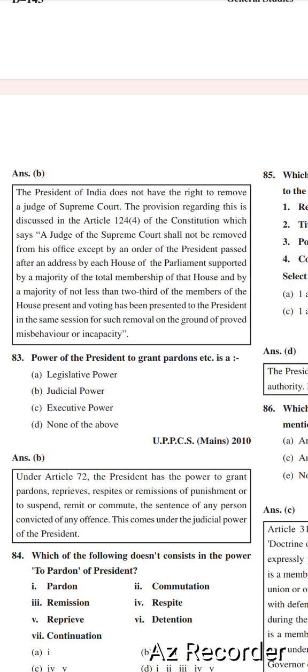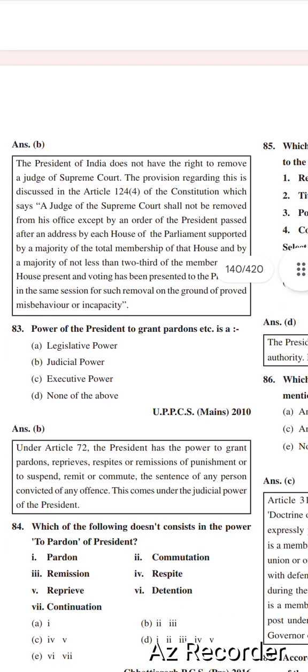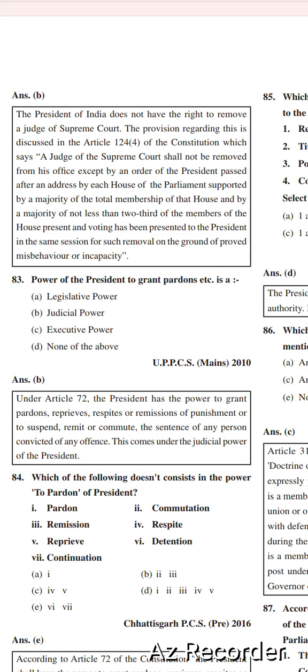The provision regarding this is discussed in Article 124, Clause 4 of the Constitution, which says a judge of the Supreme Court shall not be removed from his office except by an order of the President passed after an address by each House of the Parliament supported by a majority of the total membership of that House and by a majority of not less than 2/3 of the members of the House present and voting has been presented to the President in the same session for such removal on the ground of proved misbehavior or incapacity.